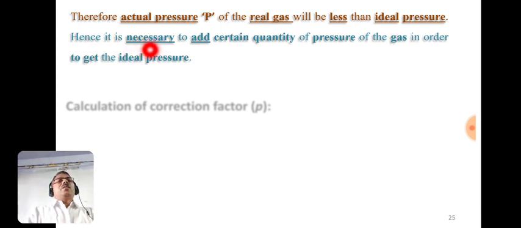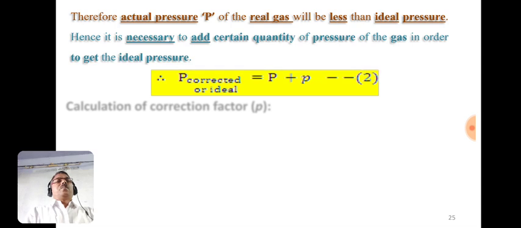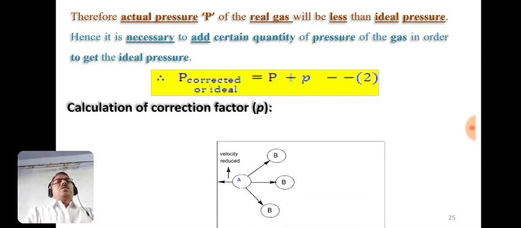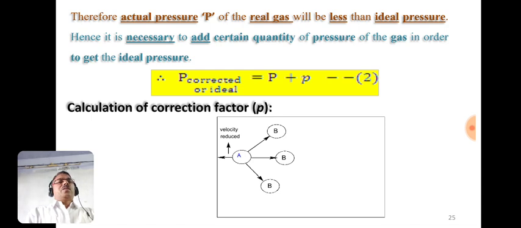Hence, it is necessary to add a certain quantity of pressure of the gas in order to get the ideal pressure. So P corrected or P ideal will be equal to capital P plus small p. Small p is what we have to add to get the ideal pressure. So this can be shown like this here.